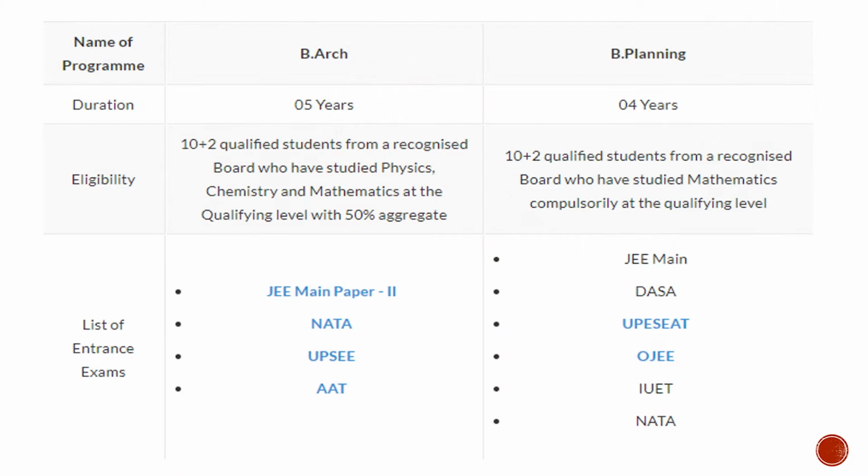B.Arch is a course of 5 years duration and B.Plan is a course of 4 years duration. The basic eligibility criteria is such that for B.Arch, you need to clear your 10+2, that is, class 12 with physics, chemistry, mathematics from a recognized board with a minimum of 50% marks. Now that is subjective; it changes from category to category. For B.Plan, everything remains the same, but mathematics is the compulsory subject. You have to have mathematics in your class 12.